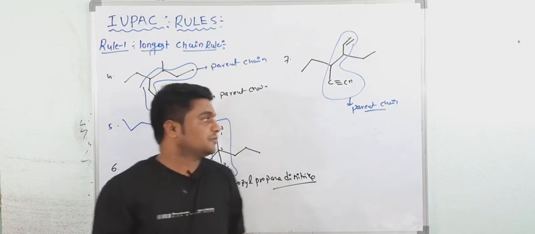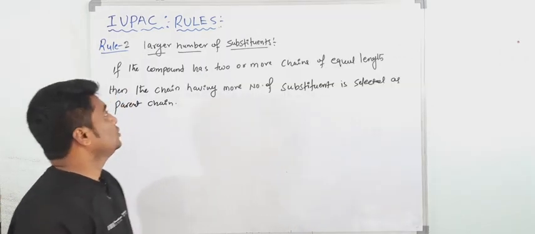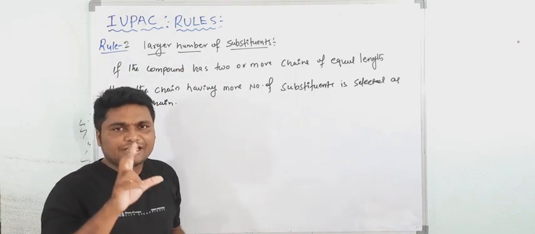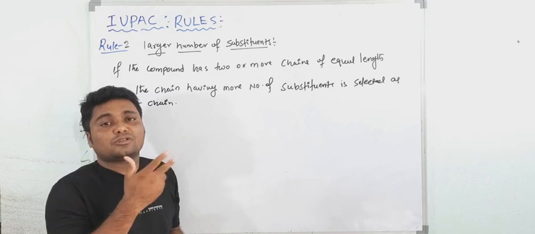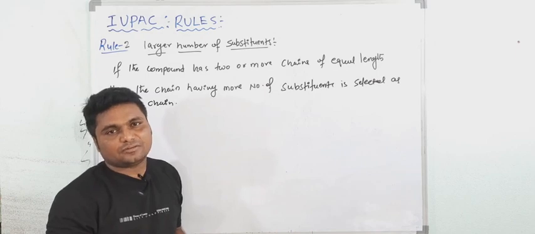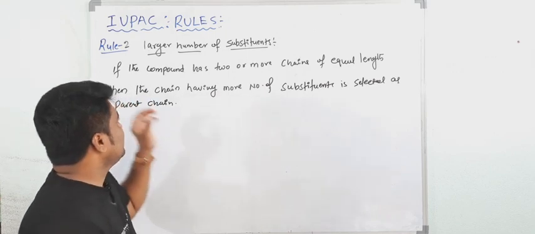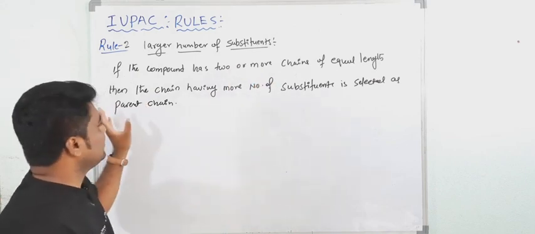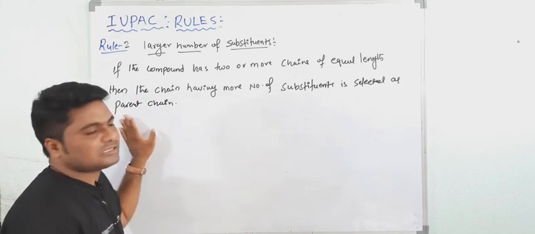Okay. Next we will study the second rule. First complete it. Now see the second rule, that is larger number of substituents. Sometimes the chains have equal length. So if you select the parent chain, you will get more than one parent chain. In that case, you have to select the parent chain which has the more number of substituents. Are you getting my point? If the compound has two or more chains of equal length, then the chain having more number of substituents is selected as the parent chain.